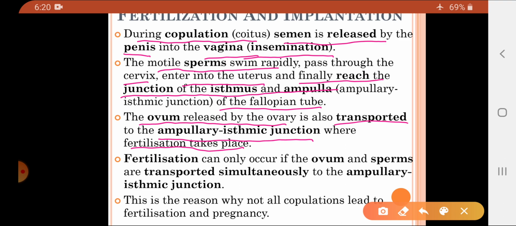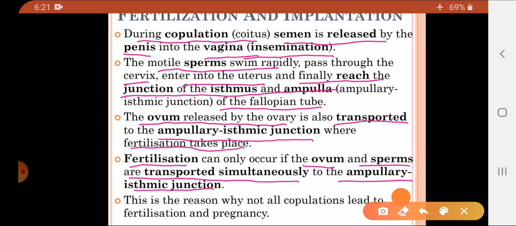Now fertilization. What is fertilization? Basically it is the fusion of the male and the female gamete, or you can say the fusion of the ovum and the sperm. That process is called fertilization. Now students, keep in mind that fertilization can occur only if the ovum and sperms are transported simultaneously to the ampullary isthmic junction. That is the most important requirement for fertilization to occur.